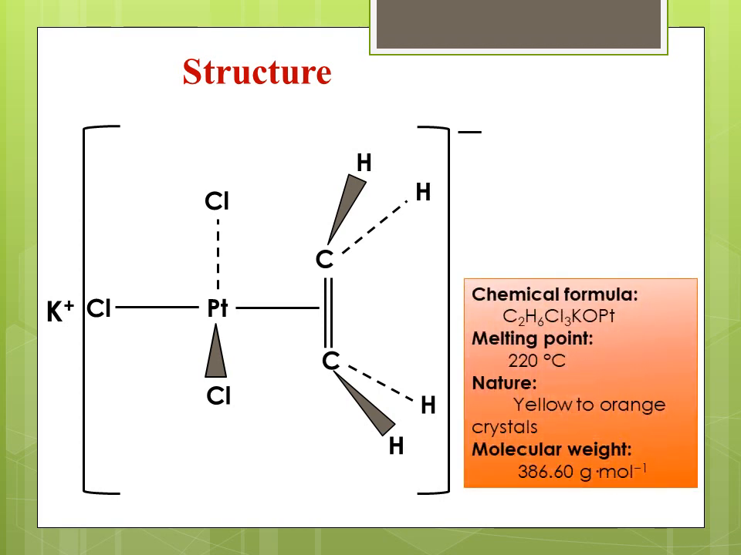The chemical formula of Zeise's salt is C2H6Cl3KOPt, by considering the water molecule. The melting point of this salt is 220 degrees Celsius. The appearance of the salt is yellow to orange crystals, and the molecular weight or molar mass is 386.60 grams per mole.